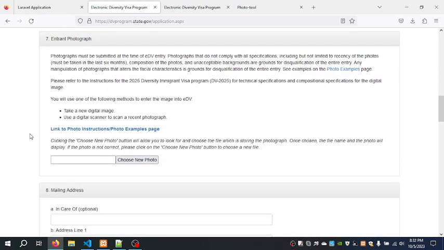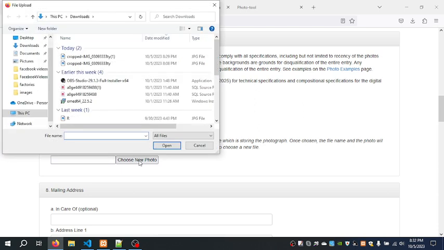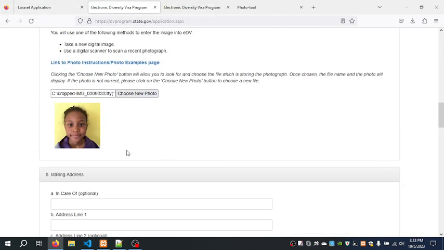Then here, the next one is to say photo. You choose your photo, and then make sure that you go to the folder where the image was saved. Most of the time, if you're using a Windows computer, it will be saved inside the downloads folder, because that is the default folder for saving files which are downloaded from the internet. So it will come here. The first one or second one, because I've done this before, either one is okay. So I'll choose the first one, open, then the image shows.